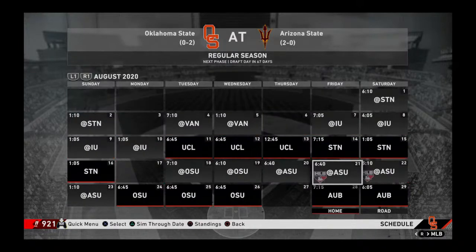And then we'll begin the postseason, which is the regionals and super regionals and the College World Series.